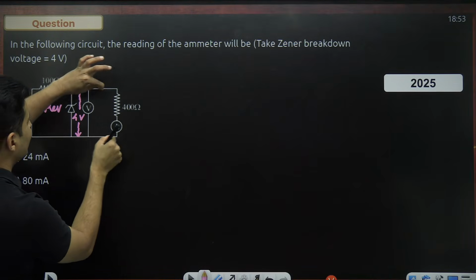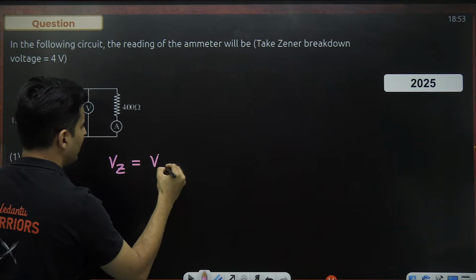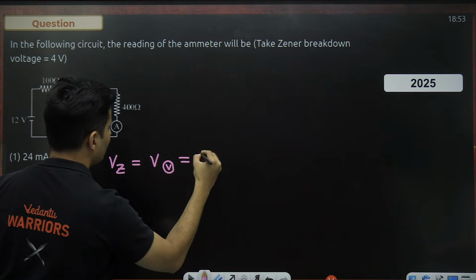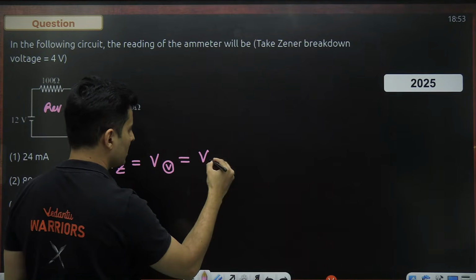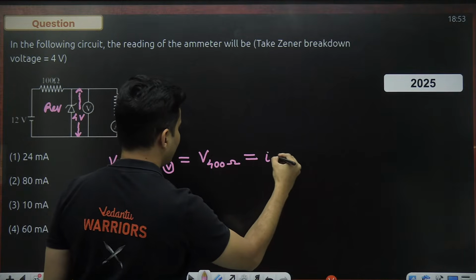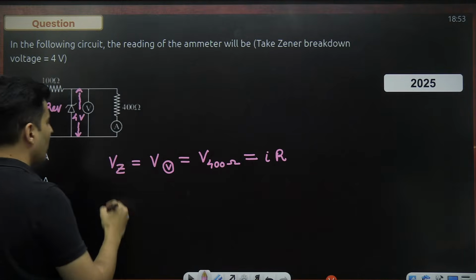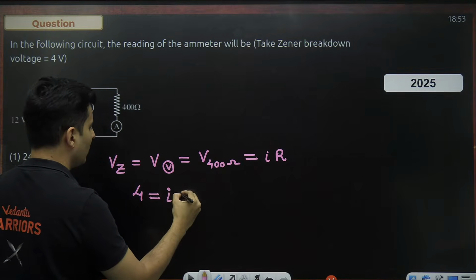So this and this all are in parallel. Voltage across Zener diode is voltage across the voltmeter, which is also voltage across the resistance of 400 ohms, and that will be current into resistance. So how much is that voltage? It is 4 volts. How much is the current? I do not know.